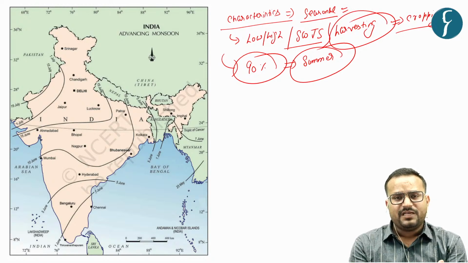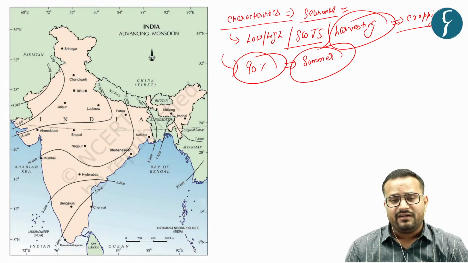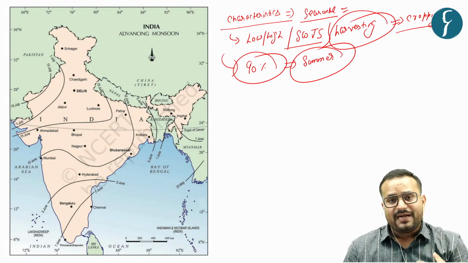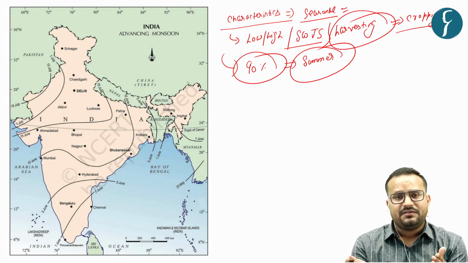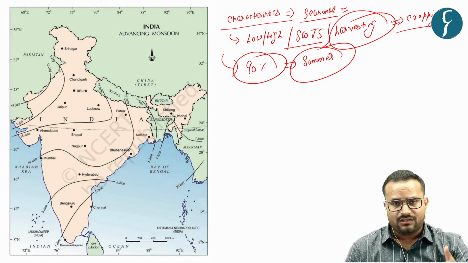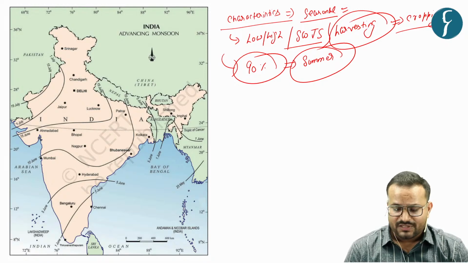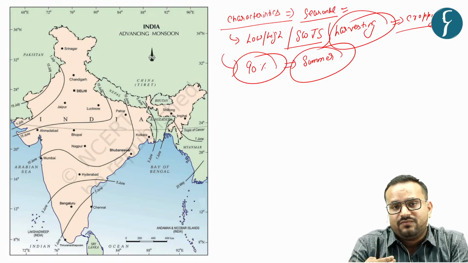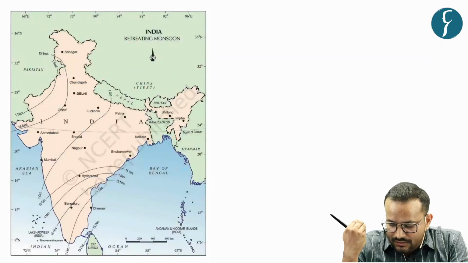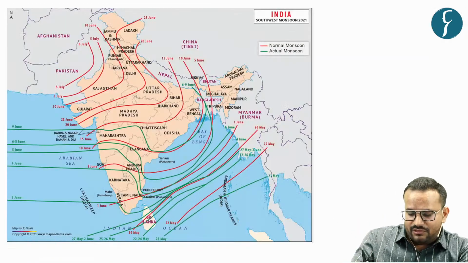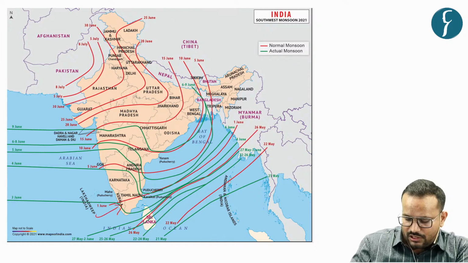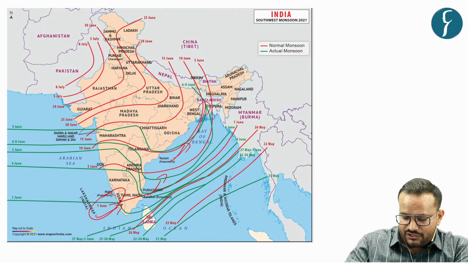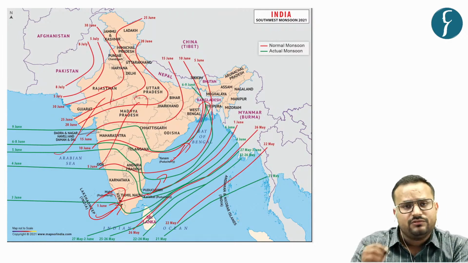That is, it is a complex process, meaning it is not just factors limited to India that are impacting the monsoon, but also some global factors we saw, that is El Nino, La Nina, Indian Ocean dipole, and all those factors. So these are some characteristics that you can write when it is asked what are the characteristics of monsoon climate. Now when you see these maps that you can refer, they show how there is onset of monsoon, firstly on the coast of Kerala, and then over eastern India, and then western India, and all those regions.